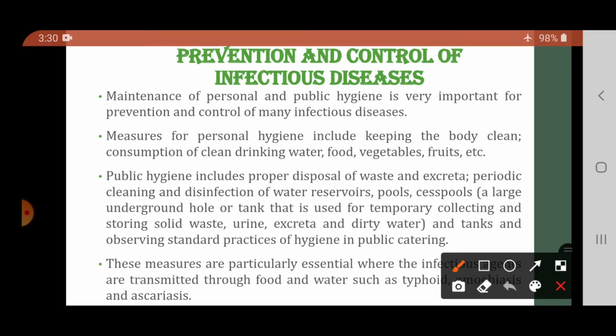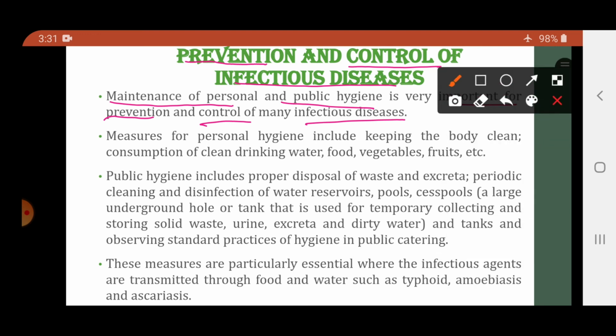Now, how can we prevent and control infectious diseases? That is prevention and control of infectious diseases. The very important thing is the maintenance of personal and public hygiene. These are the two important things which are required to prevent and control any infectious disease. So maintenance of personal and public hygiene is important for prevention and control of infectious diseases.